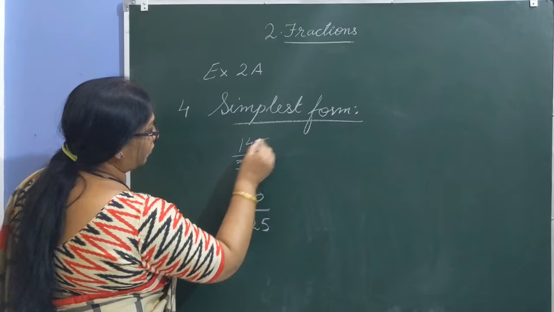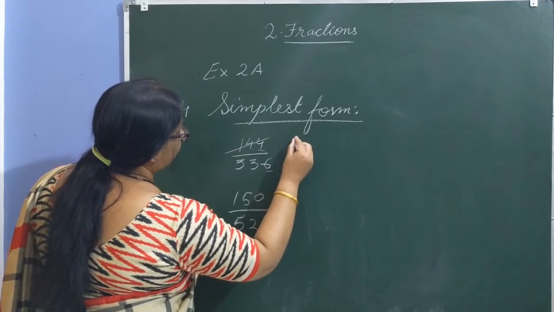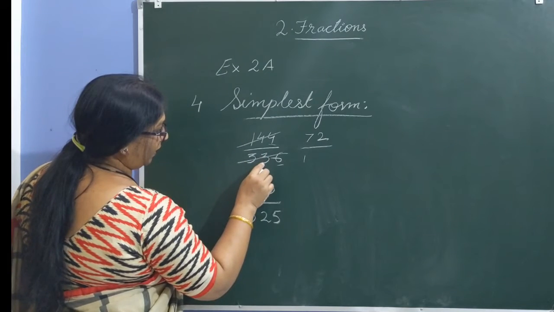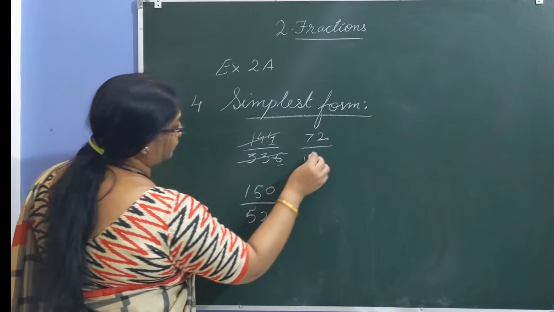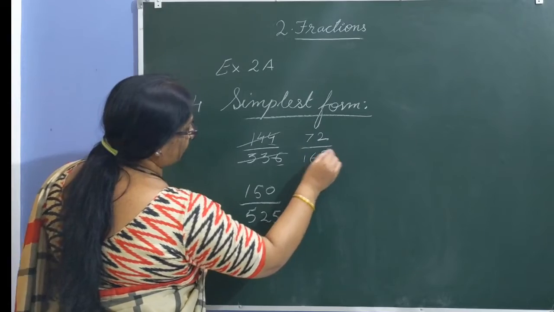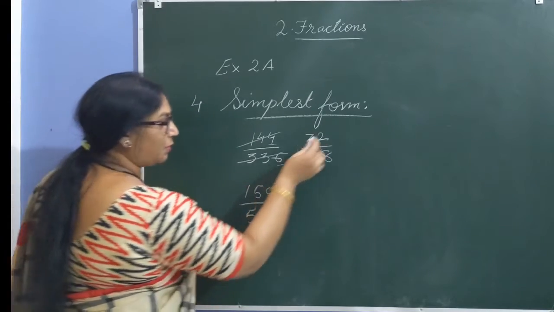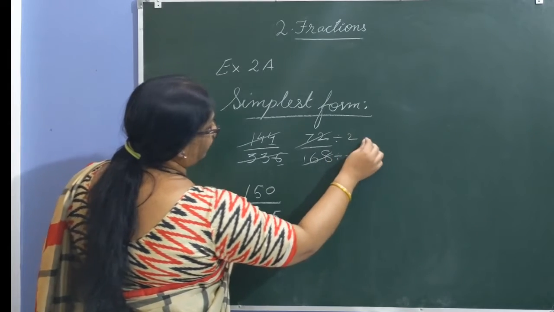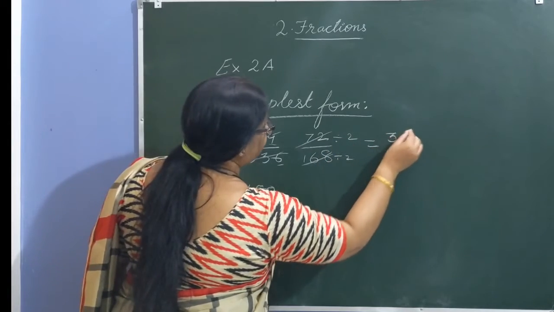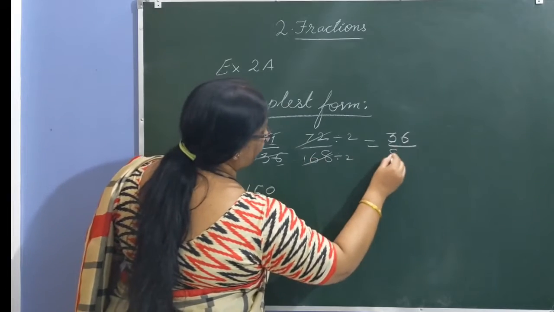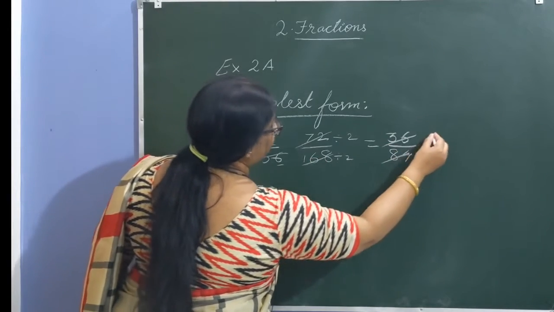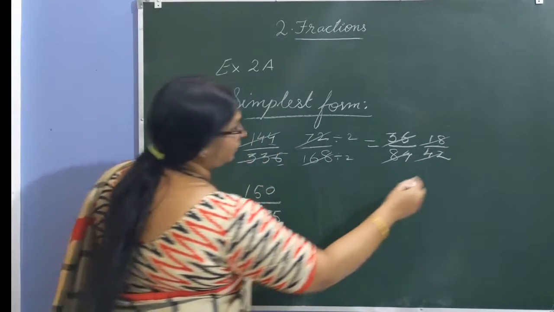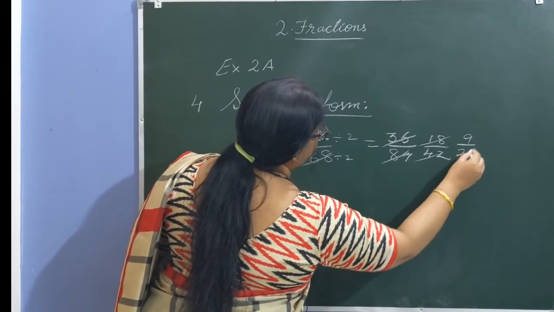So let us simplify by 2. 2 times 7 is 14, 2 times 1 is 12... so 72 and 168. Again 2 and 8 are even numbers, simplify by 2, means divide by 2. So when you cancel it is 36 upon 84. Again cancel by 2, 18 by 42. Again cancel by 2, 9 by 21.